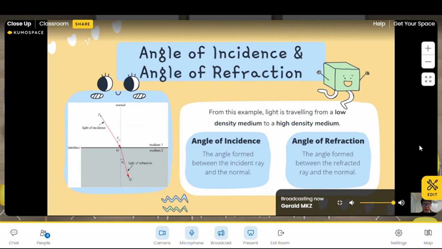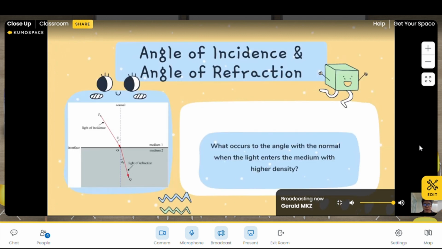So inside a ray diagram, we have the angle of incidence and the angle of refraction. Similar to the example before, where light is traveling from a low density medium to a high density medium, the angle of incidence represents the angle formed between the incident ray and the normal. The angle of refraction, on the other hand, is the angle formed between the refracted ray and the normal. Okay? So if you look carefully, what occurs to the angle with the normal when the light enters the medium with high density?